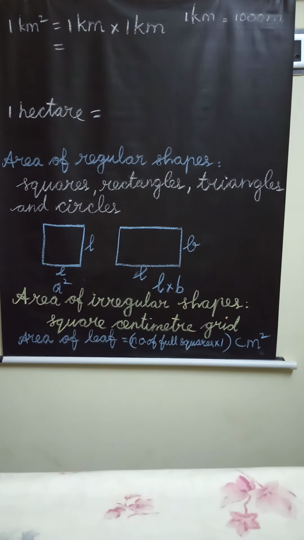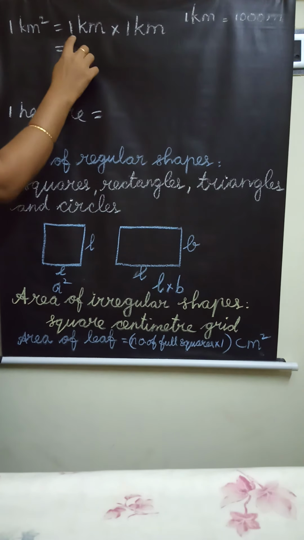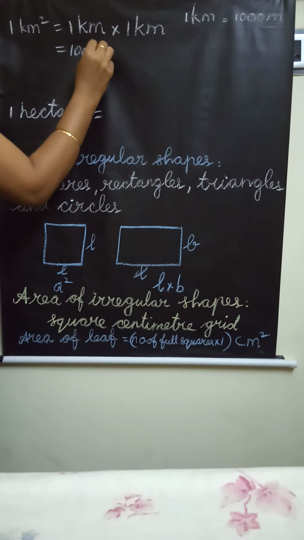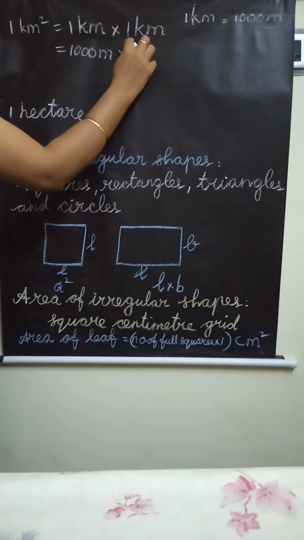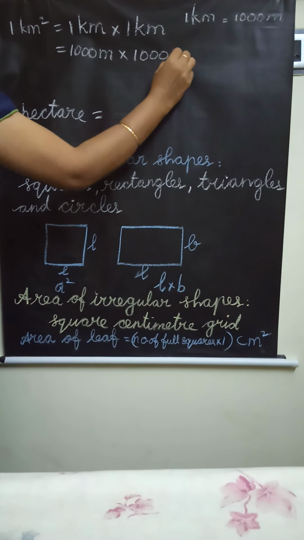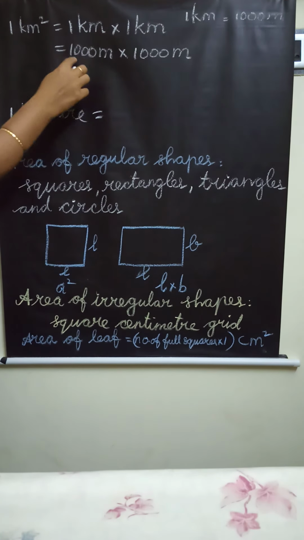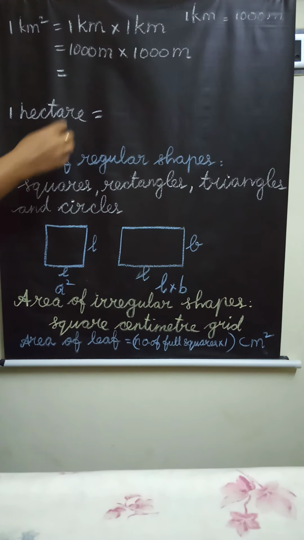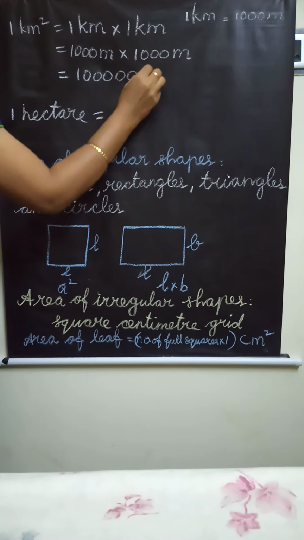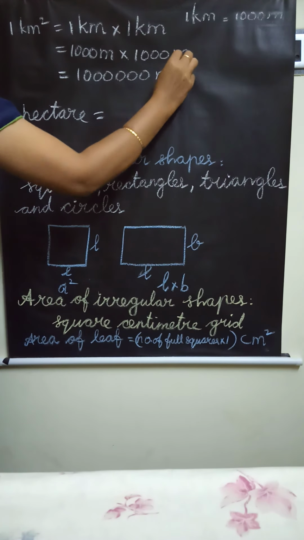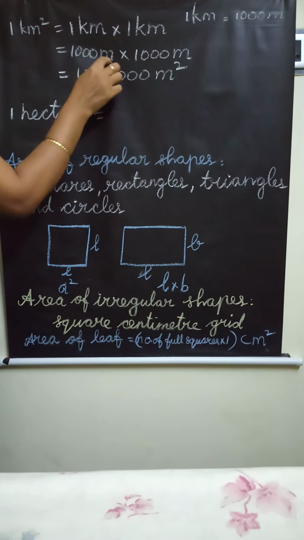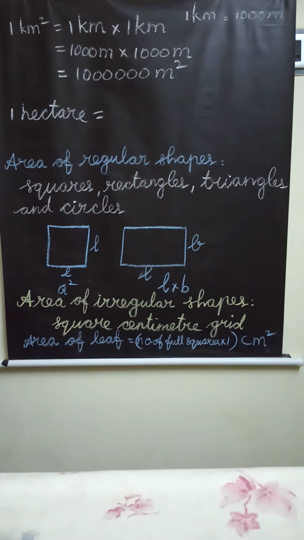So instead of 1 kilometer, we write 1000 meter into 1000 meter. We multiply 1000 into 1000, meter square. Why do we write meter square here? Because meter into meter is equal to meter square.